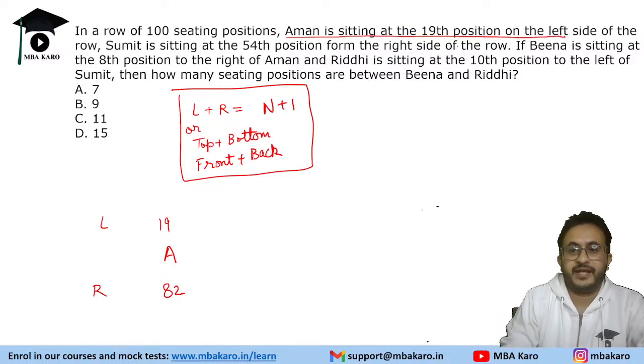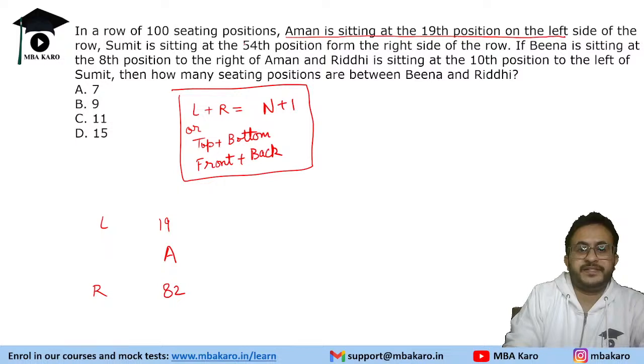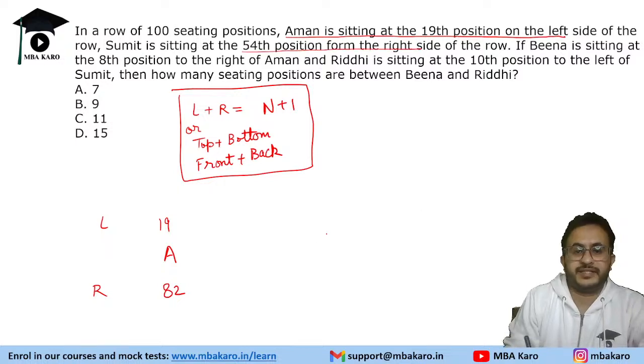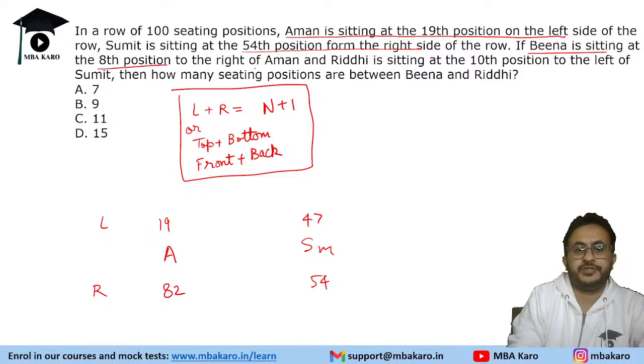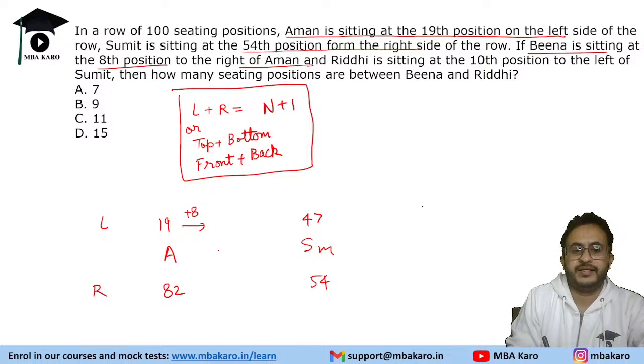Then Sumit is 54th from the right side, so his left position will be 47. Veena is sitting at the 8th position to the right side of Aman, which means she is at 27.